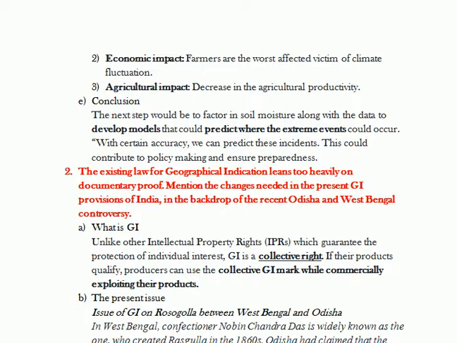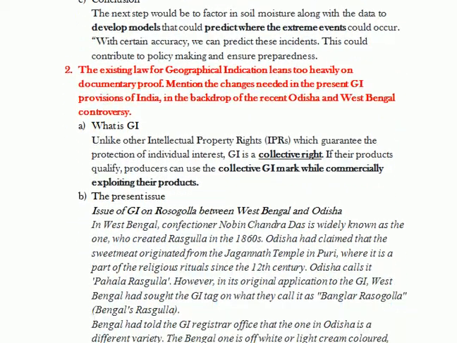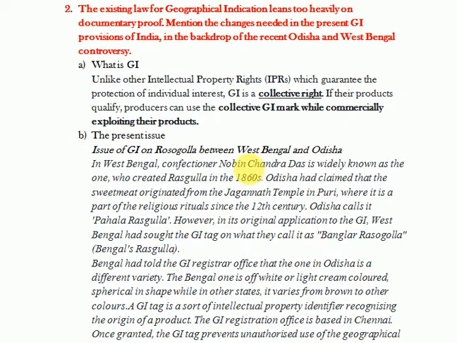Now next, this is a question which can come at any point of time in your paper 1 or paper 2. This is again a very important question which may come in paper 2 or in paper 3. The existing laws of geographical indication lean too heavily on documentary proof. Mention the changes needed in the present GI provisions of India in the backdrop of the recent Odisha and West Bengal controversy. Now see, GI is part of the intellectual property rights regime.